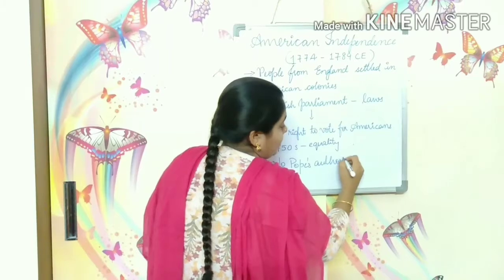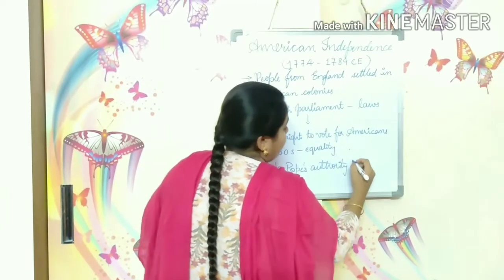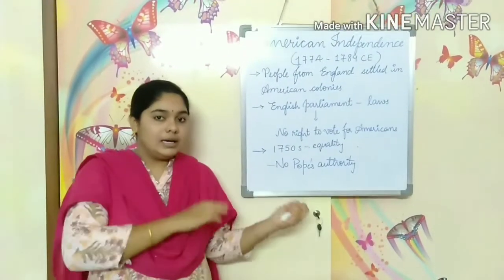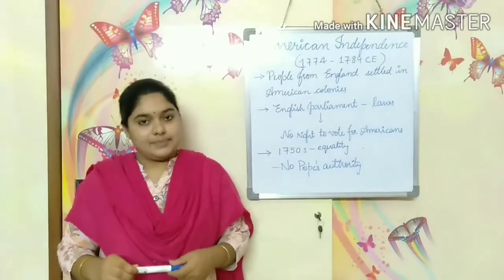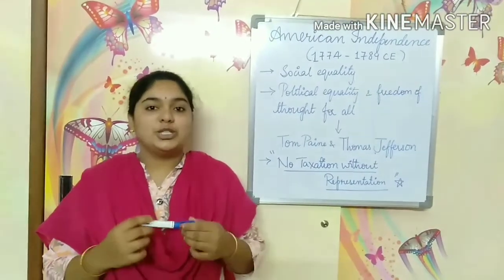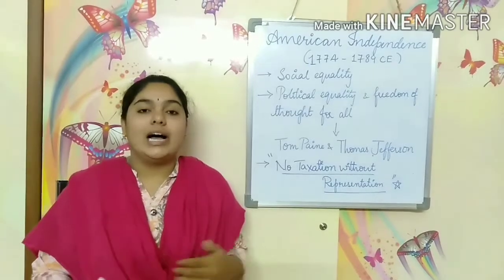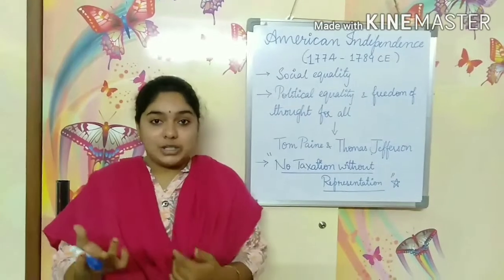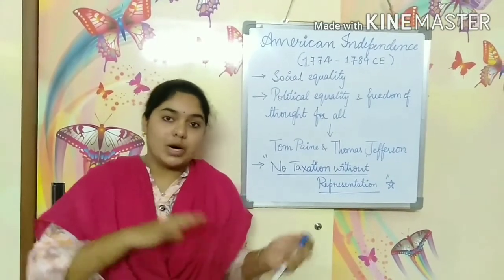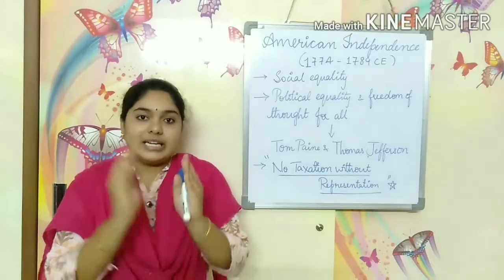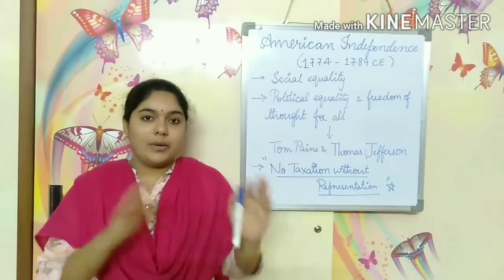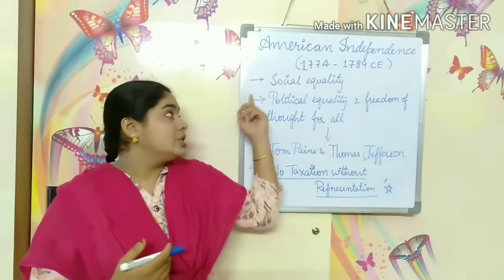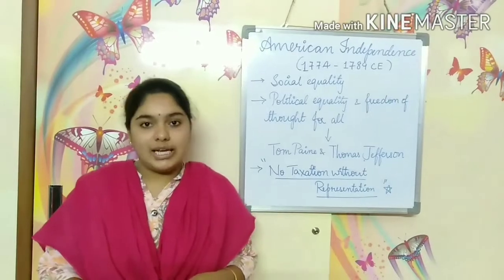So there was no one pope and there was no pope's authority like in Europe. So America did not have pope's authority or church's rule in their system. So taking this situation as an advantage or as a chance, the prominent Americans, like the intellectual community in America, those who are well educated, people of intellectual classes, try to spread the idea of social equality.